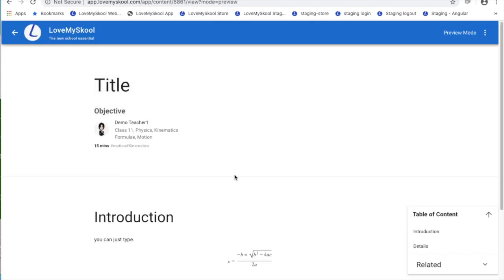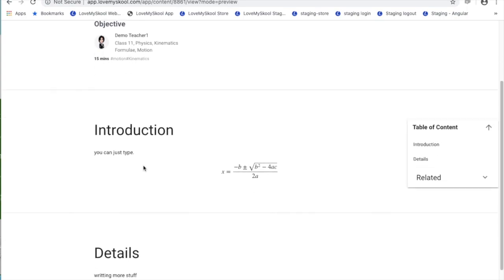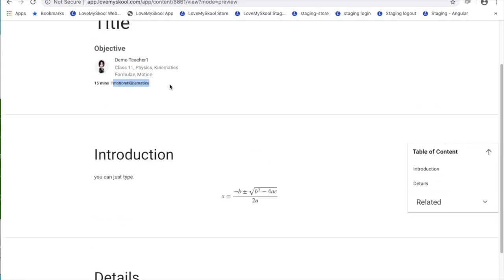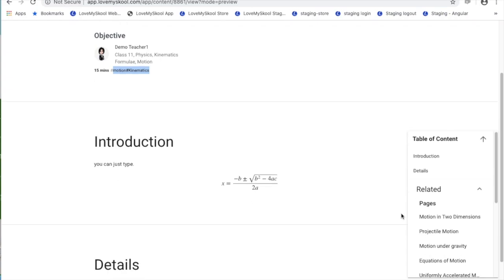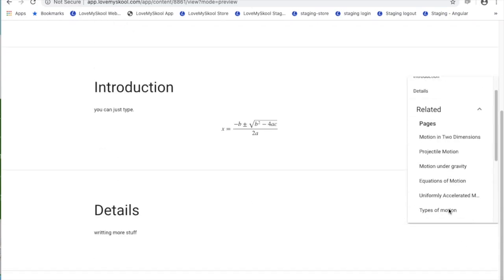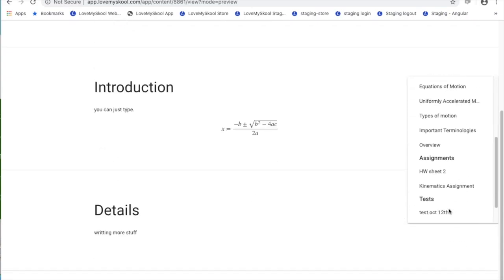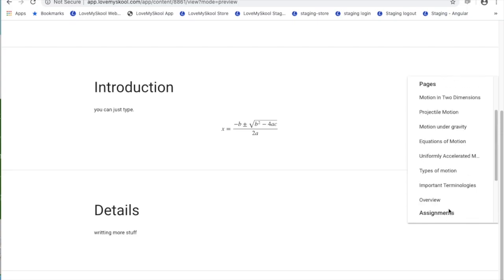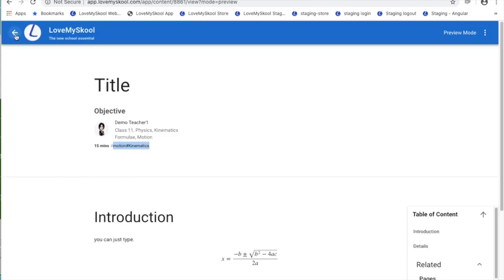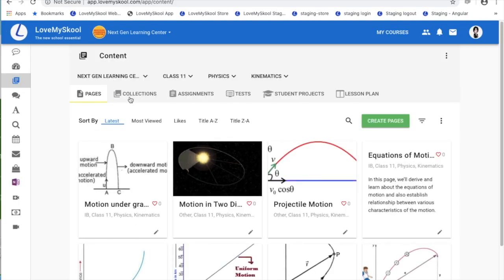So let's look at the preview. This is how this looks, and because of these tags, you can see the system has automatically related other pages and other content that have similar tags. So this is pages. Moving on, collections.